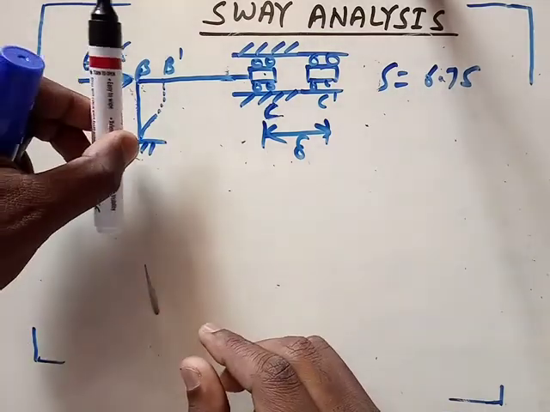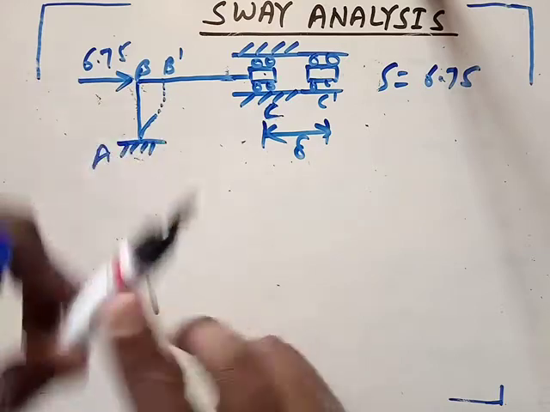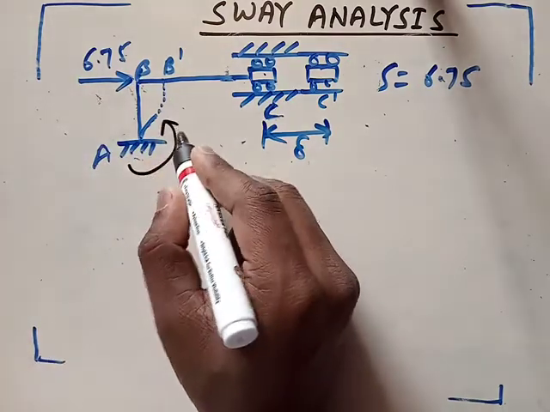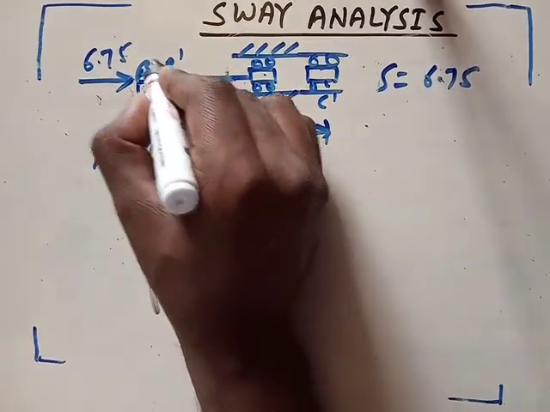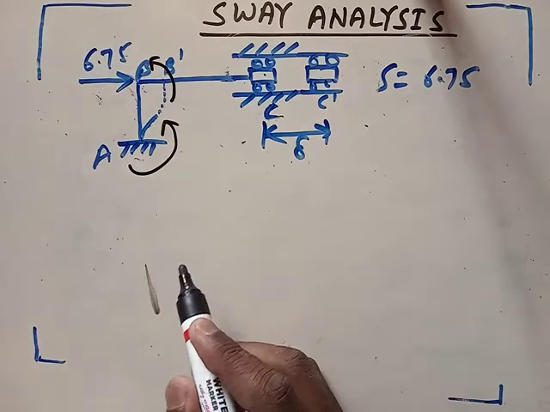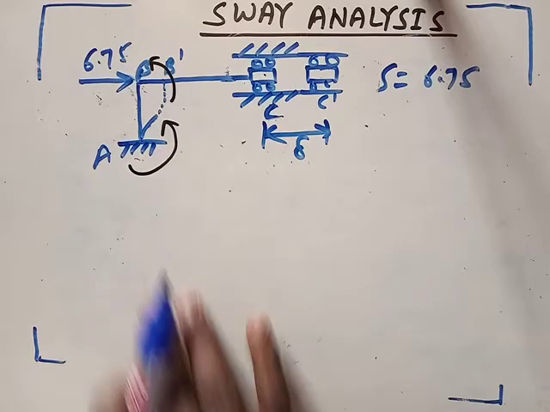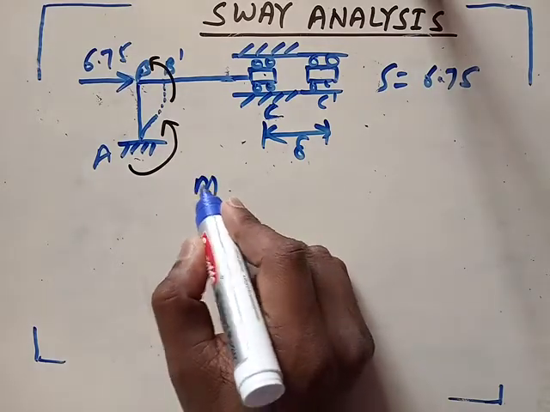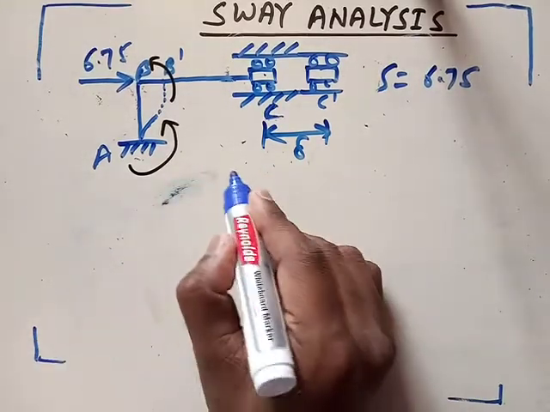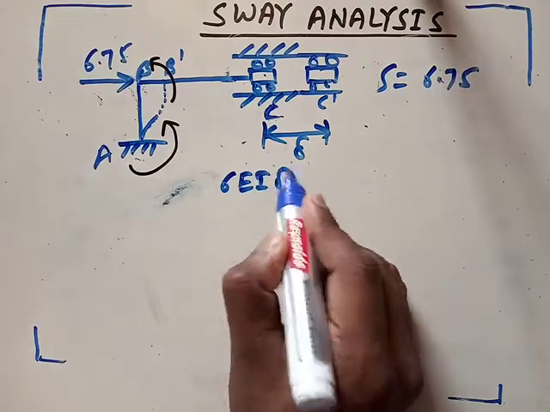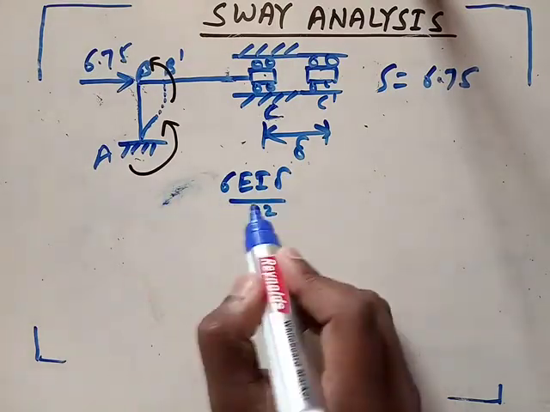This is moving in clockwise direction, so the moment developed will be anti-clockwise here, and here also anti-clockwise. And what will be the value of this moment? Negative 6EI delta upon L square.